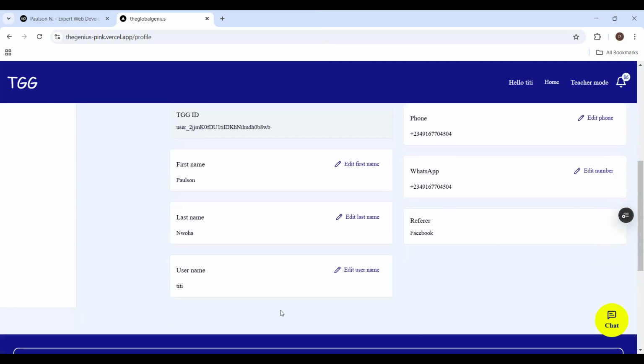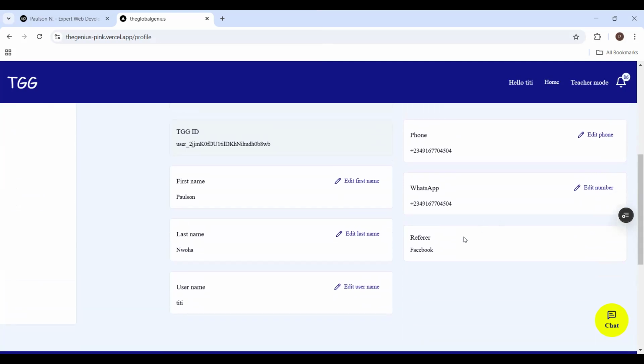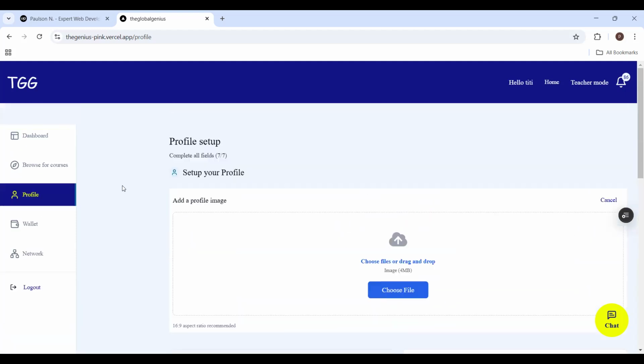Now, for this referral, this is where the user says, okay, this is the person that referred them to us. But because this is my account, I have selected the referral already, so I cannot change it. Had it been I don't have any referral yet, I would have seen edit referral, so I could click to set the referral. But right now I have already selected it, so I can't edit it anymore because I have already done that.